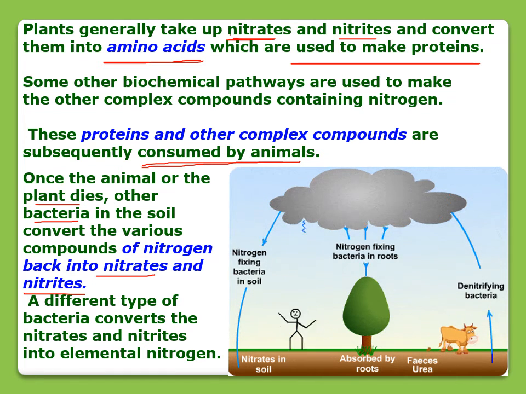When that animal or plant dies, some bacteria in the soil will convert those nitrates and nitrites back into nitrogen, and that nitrogen will be added back to the atmosphere, and that is the complete nitrogen cycle, right?